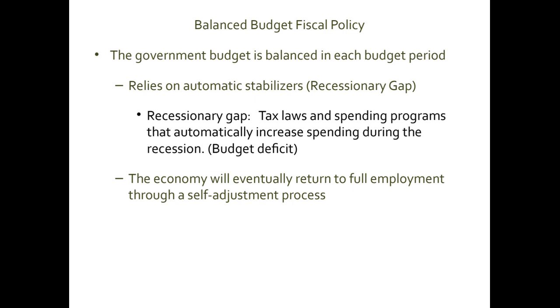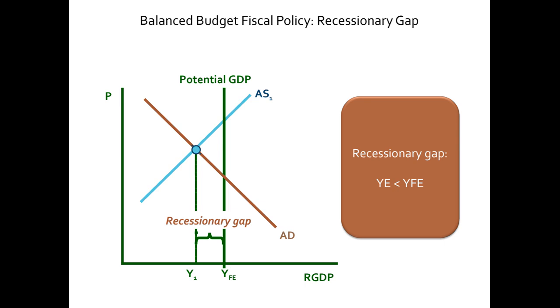Let me show you this policy using these two diagrams. This is the same diagram that I showed you earlier that depicts a recessionary gap situation. You can see that the economy is producing Y1, actual real GDP, which is less than the full employment level of real GDP.